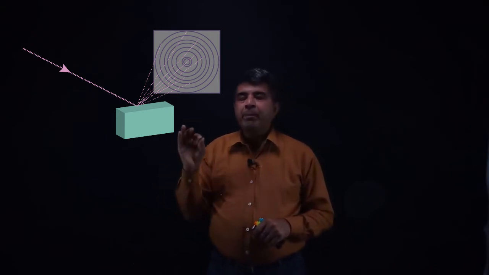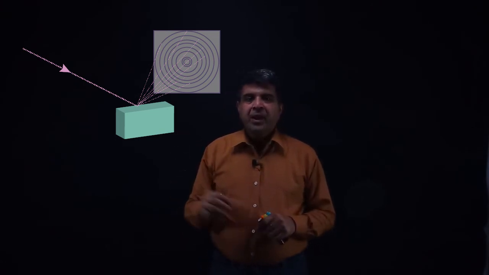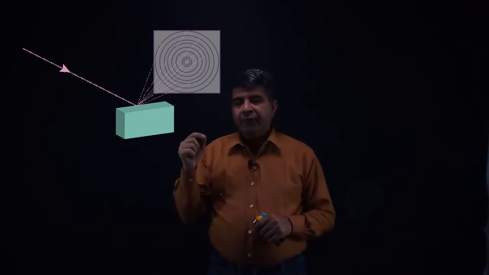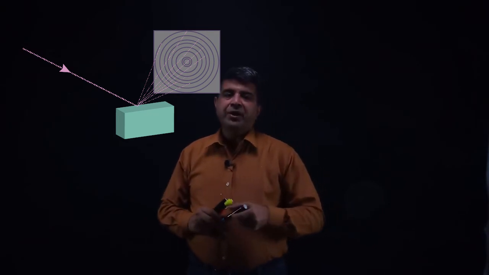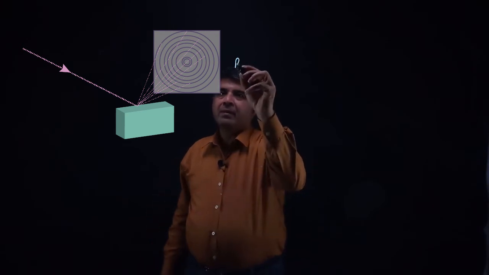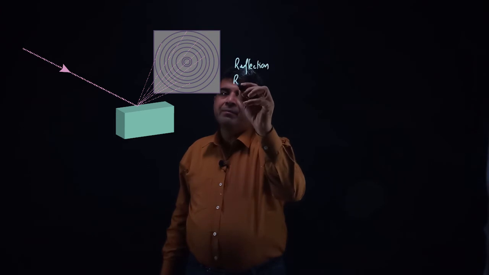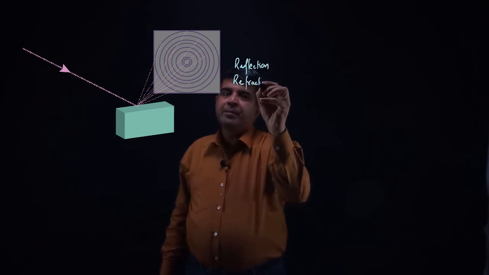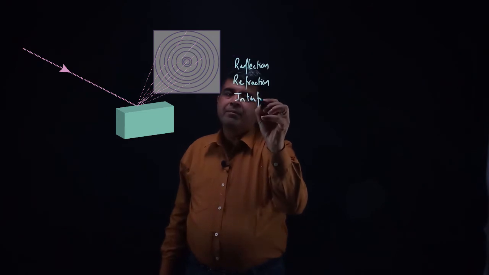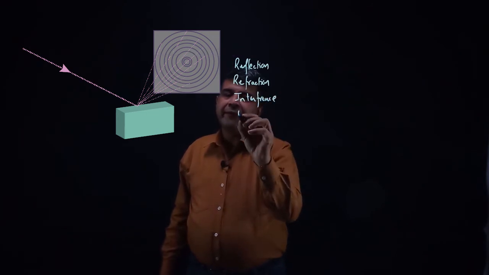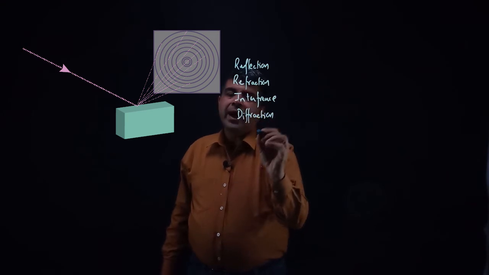and whenever we have to explain a wave characteristic for any particle, then there are 5 different phenomena which explain the wave characteristic. Those phenomena are reflection, refraction, interference, diffraction, and polarization.